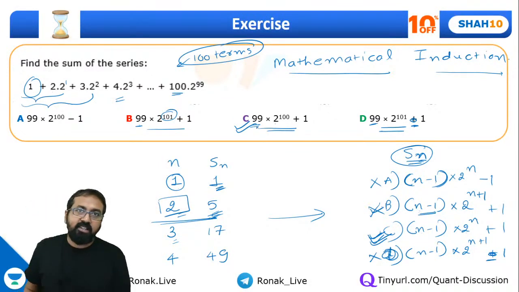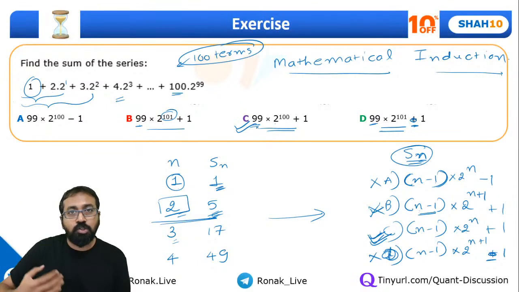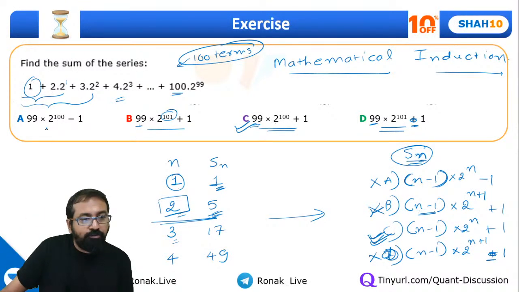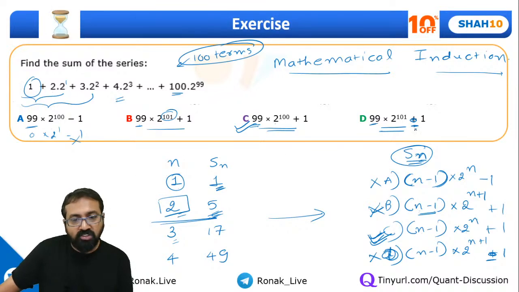Guys, did you understand this mathematical induction? Since I'm explaining everything like this, you might feel it's time consuming, but actually it's not. Things should happen in your mind. You can directly start putting n equal to 1 over here. This is definitely n minus 1, so it will become 0 when we put n as 1. Then this is 2 raised to n, so 2 raised to 1, minus 1, so this is going to be negative. All those similar options get eliminated, so options A and D got eliminated. Now you are left with B and C.